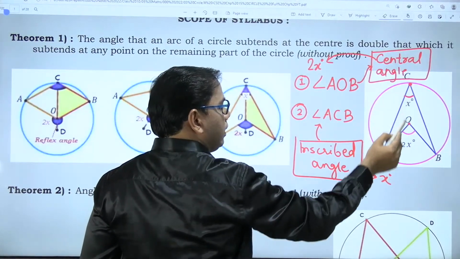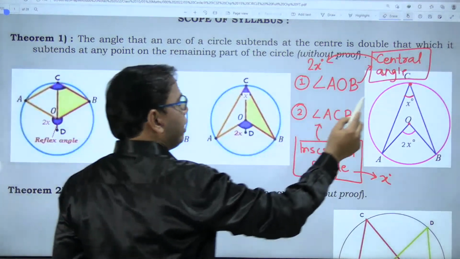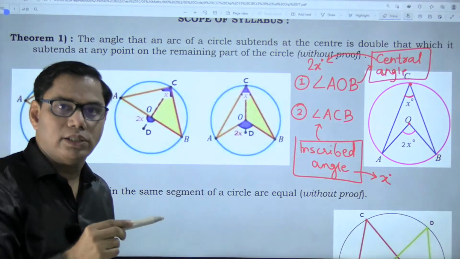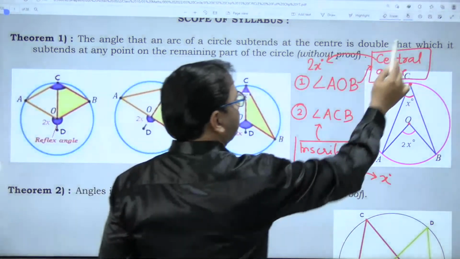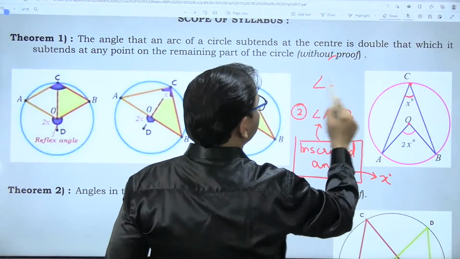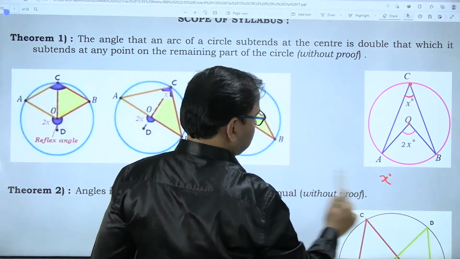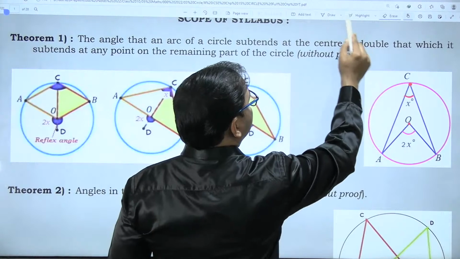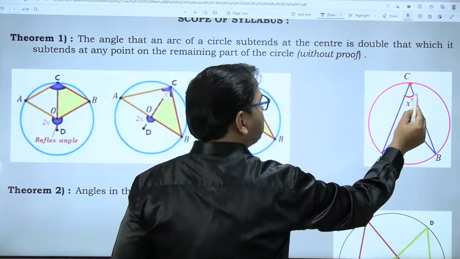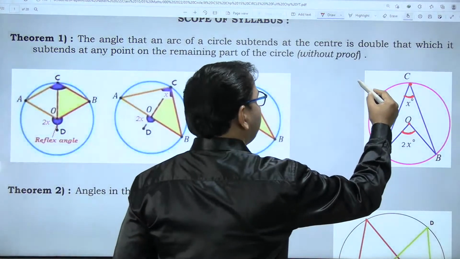The measure of the central angle is twice the measure of the inscribed angle. Or in other words, the measure of the inscribed angle is half the measure of the central angle. Please keep this in mind. I'll repeat this once again: the measure of the central angle is twice the measure of the inscribed angle. You can see here clearly, right? So this is one of the diagrams.